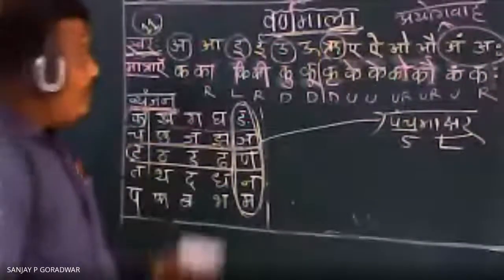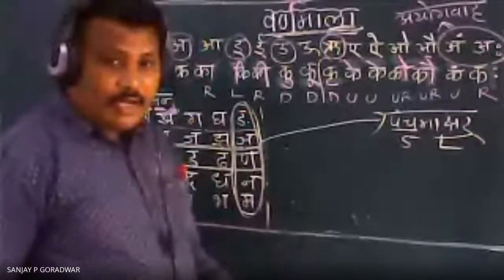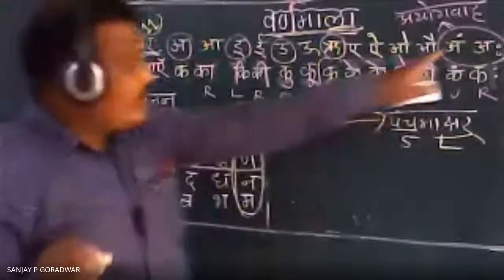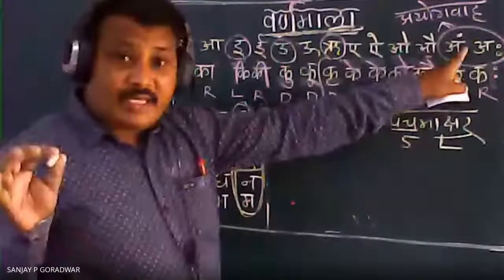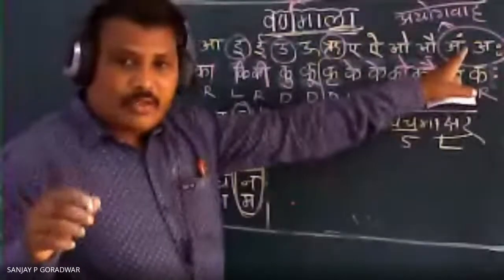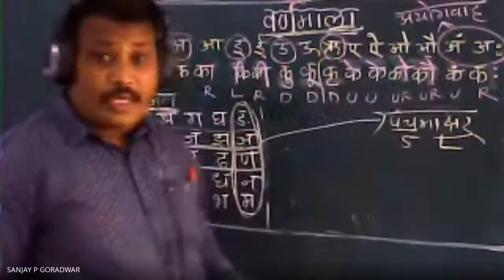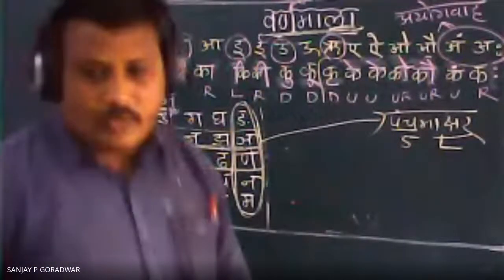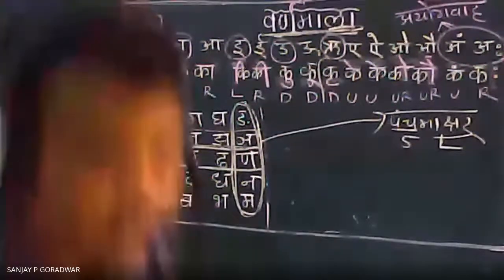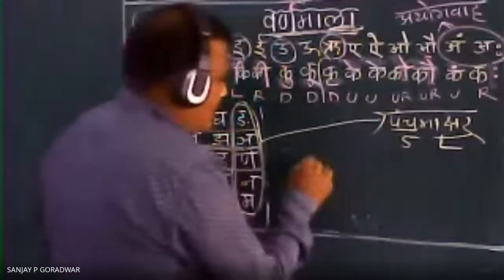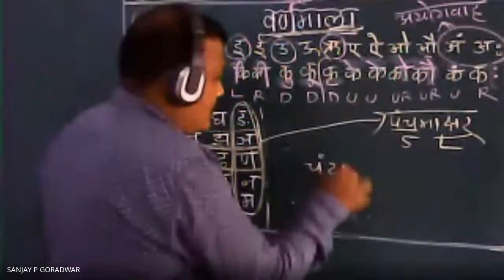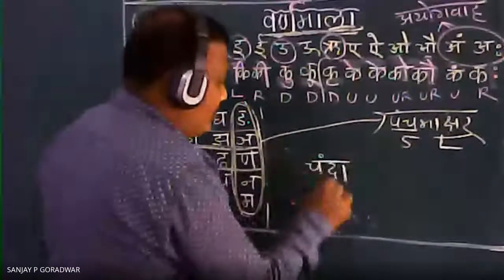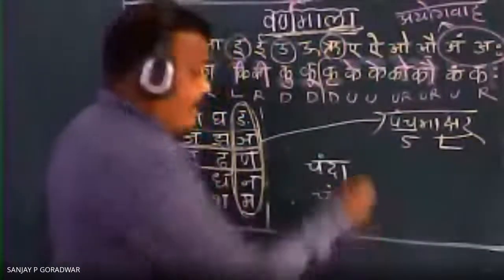Now see, when a dot is coming, when you are writing Anuswar, it is a magical word. When you are separating this, you have to be careful. I will tell you how. The easiest way I will tell you. Now you can see here Chanda and Champa.